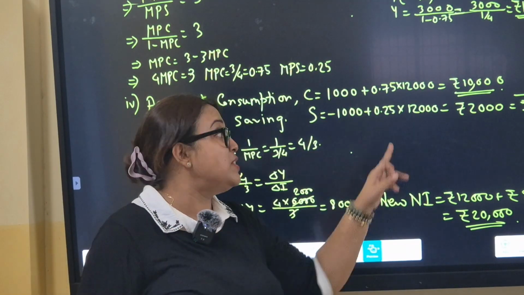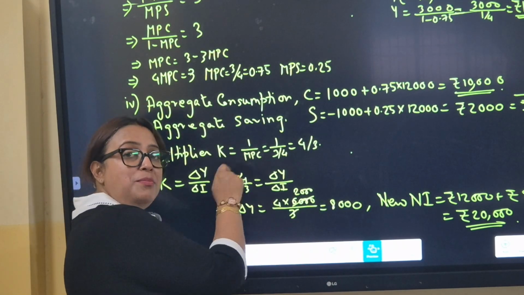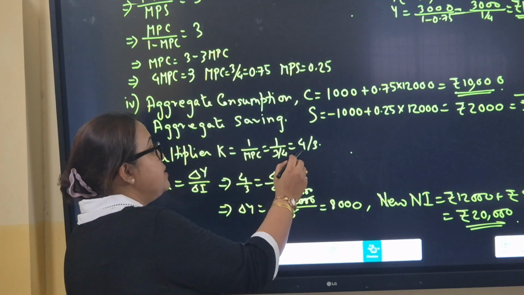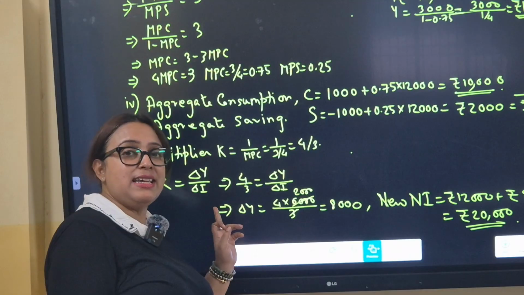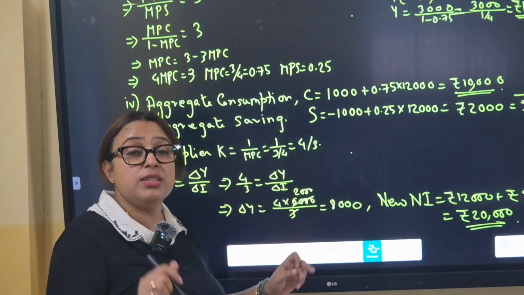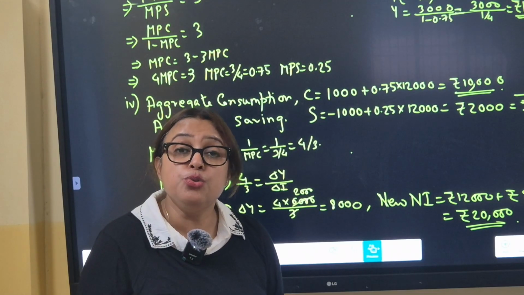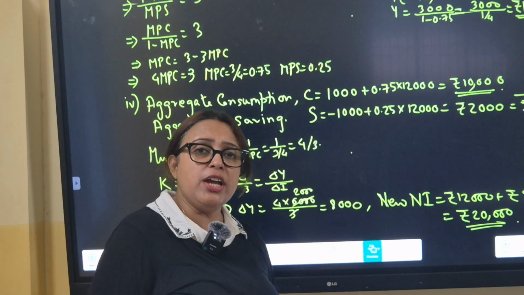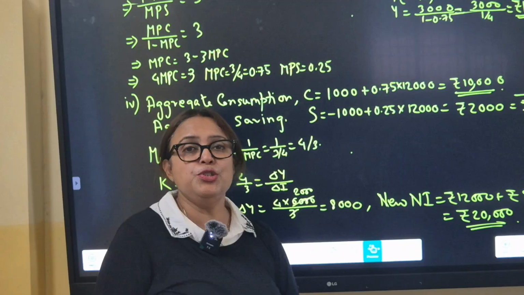What was the value of investment? 2000. And multiplier is K is equal to 1 by 1 minus MPC, 1 by MPC. So 1 by 3 by 4 is equal to 4 by 3. So multiplier is delta Y by delta I, change in income by change in investment. So delta Y is 8,000. That means national income increased by 8,000 due to initial increase in investment by 6,000. So what will be the new national income? The old value was 12,000, new value 8,000 is equal to 20,000.